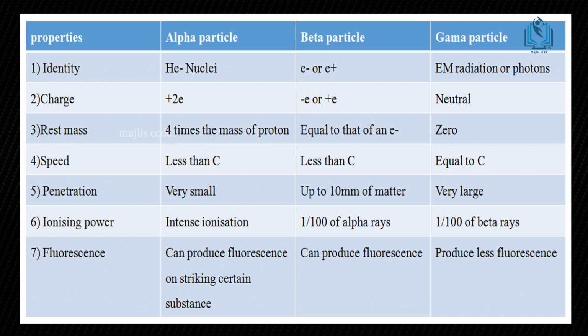The next property is ionizing power. The alpha particle can produce intense ionization, the beta particle can produce 1/100th of the alpha rays' ionization, and the gamma particle can produce 1/100th of the beta rays' ionization. The next property is fluorescence. The alpha particle can produce fluorescence on striking certain substances, the beta particle can produce fluorescence, and the gamma particle can produce less fluorescence.